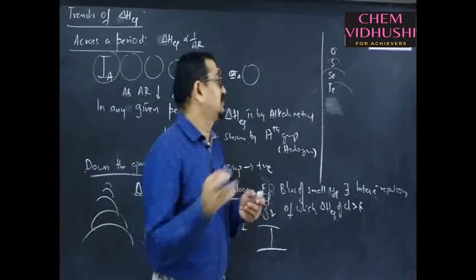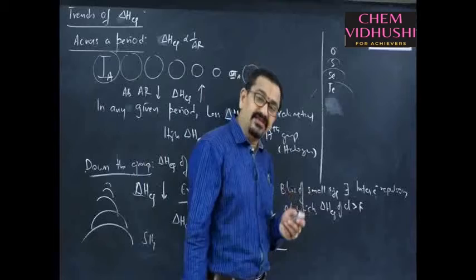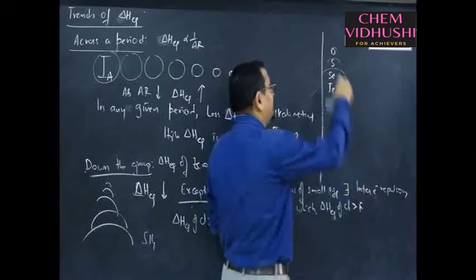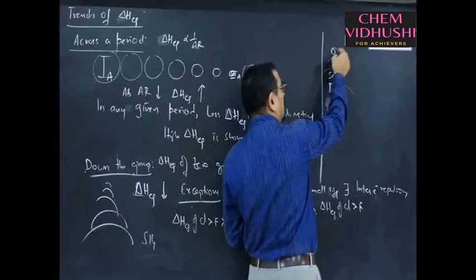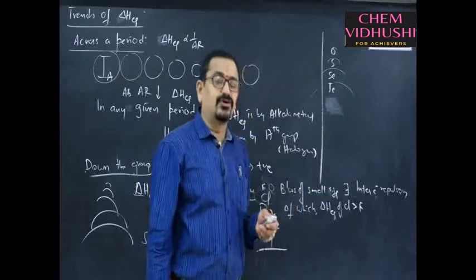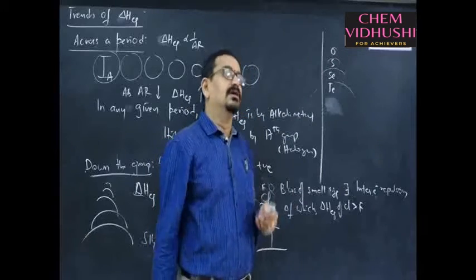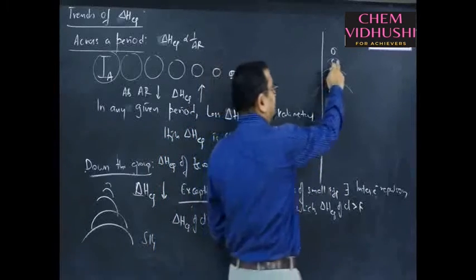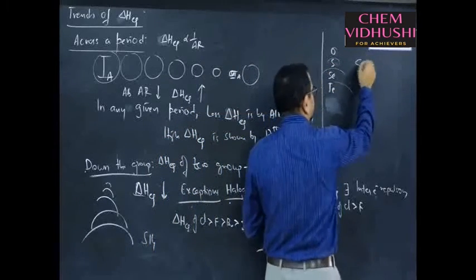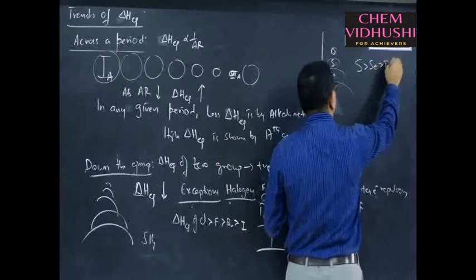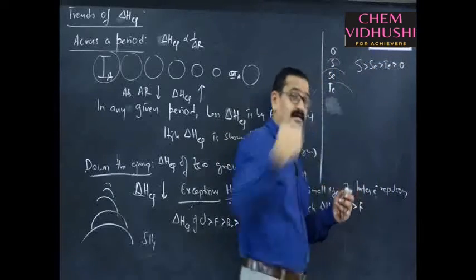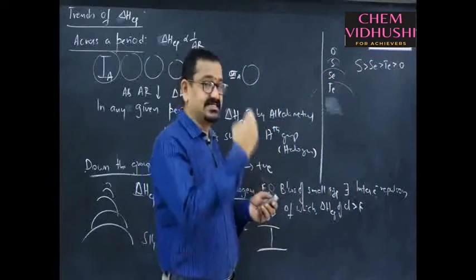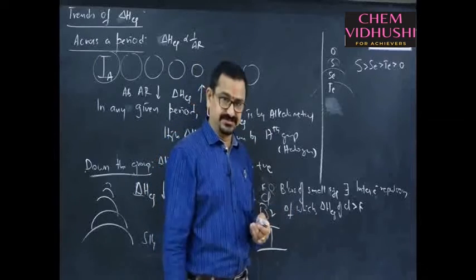So, one expects oxygen to have high electron gain enthalpy, yes or no? But because of the same small size, there exist interelectronic repulsions even in oxygen, of which high electron gain enthalpy is shown by sulfur. Sulfur is greater than selenium, greater than tellurium, greater than oxygen. In case of oxygen, such a small amount of energy is released.